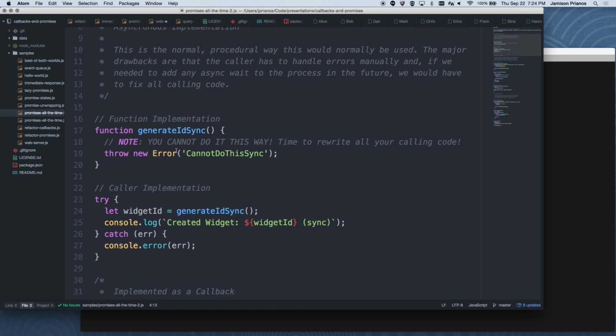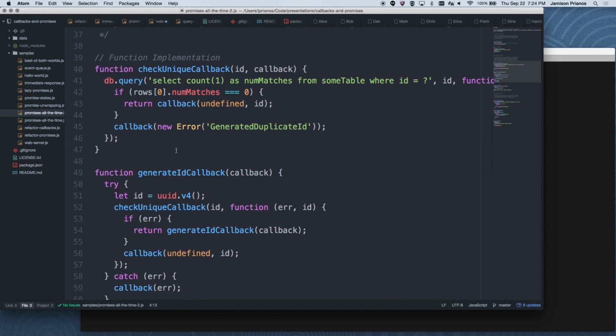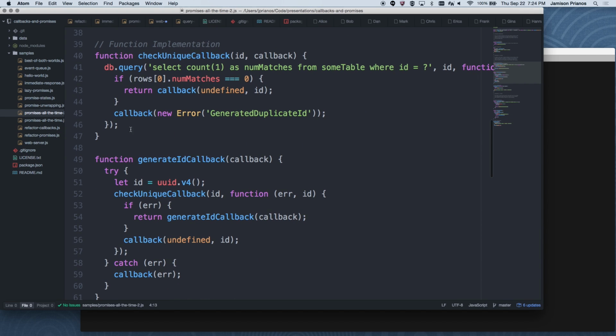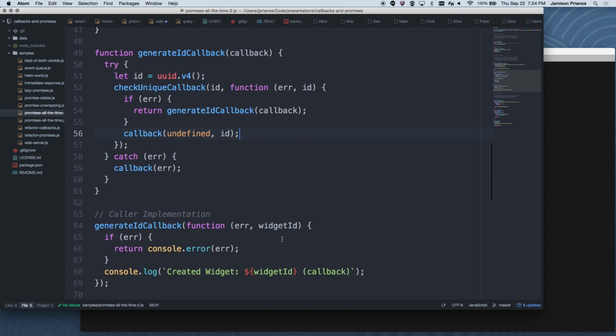so in the case of a callback, we simply create a new function that checks if it's unique, which queries the database, looks for matches, and if there's no matches, we call back successfully. If there are matches, we generate an error. And then in our actual ID callback code, if there's an error, we recursively call ourselves. So we're just going to keep trying IDs until we find one that's not taken. This should not take long. Caller implementation is exactly the same as it was before we started.